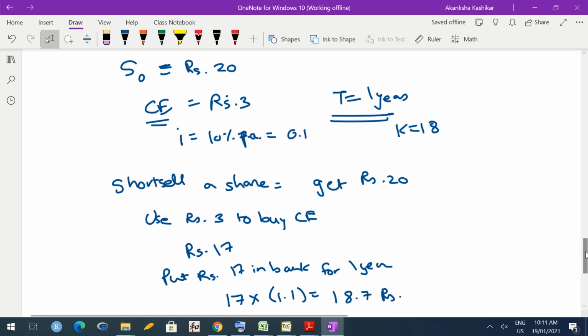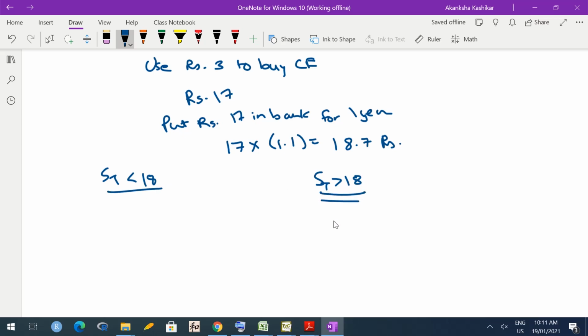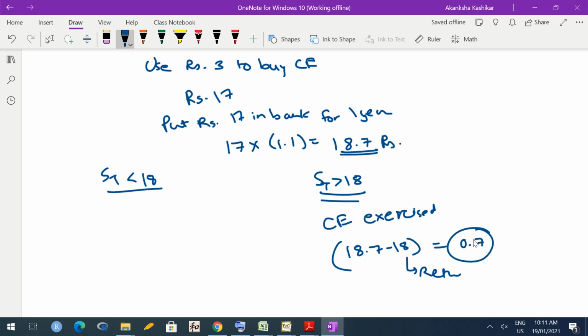So at the end of 1 year, what happens? There are two possibilities. The market price of the share is less than 18 rupees, or the market price is greater than 18 rupees. If the market price is greater than 18 rupees, I will exercise the call option. I have 18.7 rupees coming from the bank. Out of that, I will use 18 rupees to buy the share. I will buy the share and return it. And this 0.7 rupees is purely now my profit. I don't have to give that money to anyone.